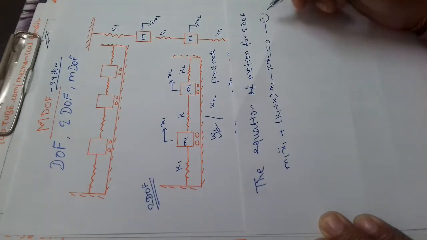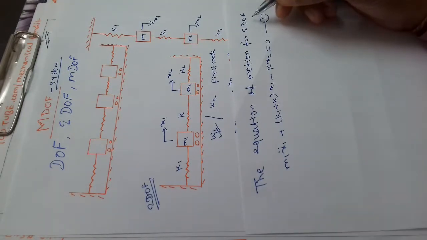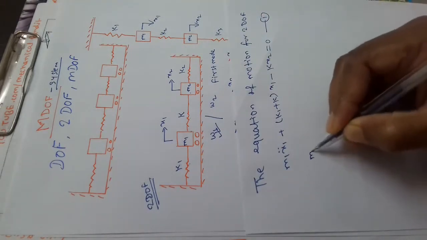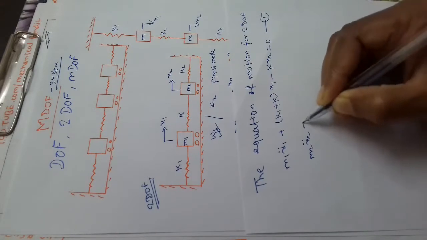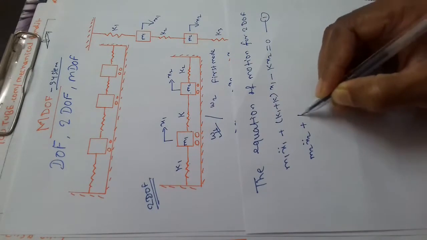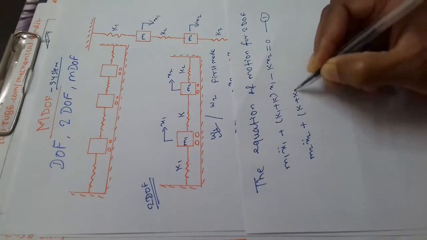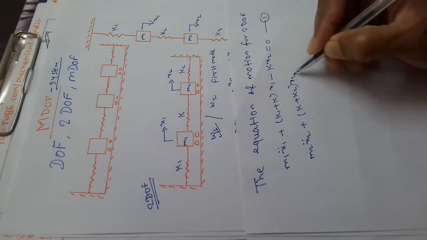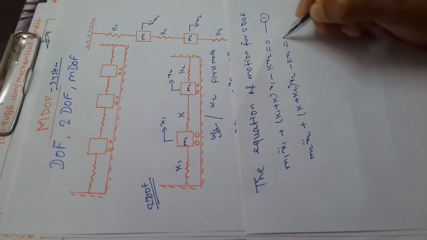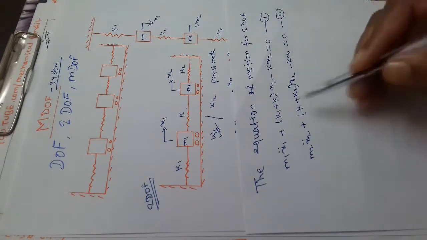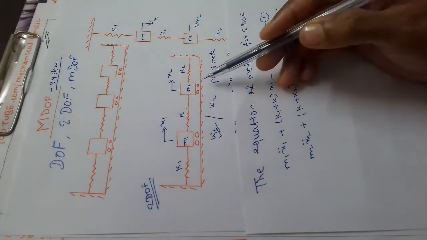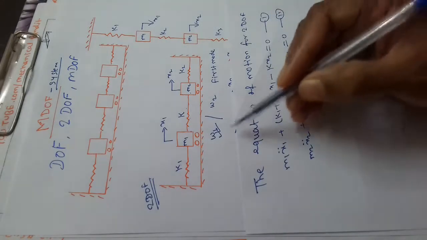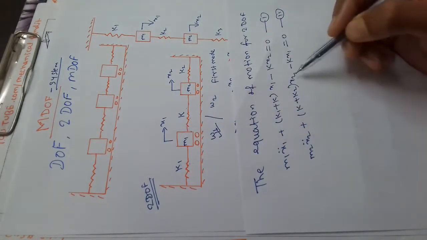This will be equation number 1. For 2 degree of freedom there will be 2 equations. For mass m2 we can write m2 x2 double dot plus (k plus k2) into x2 minus k x1 equal to 0. This is the undamped 2 degree of freedom system. You can also use damping, and for damping we can write the equation further.